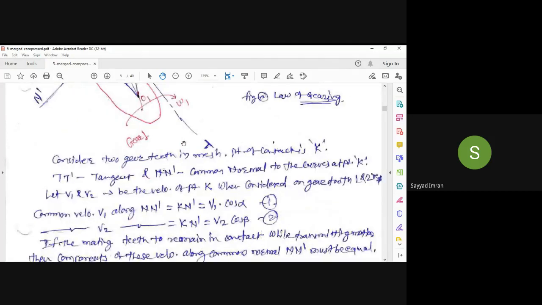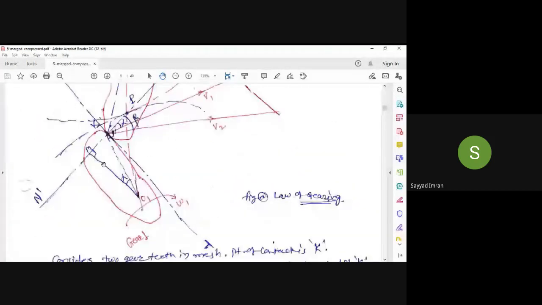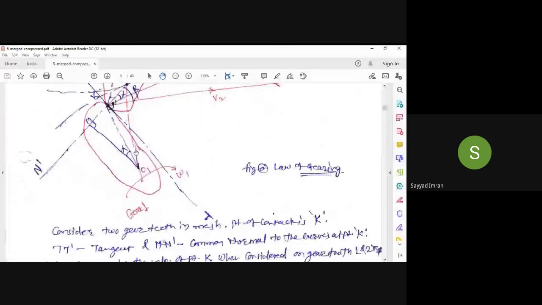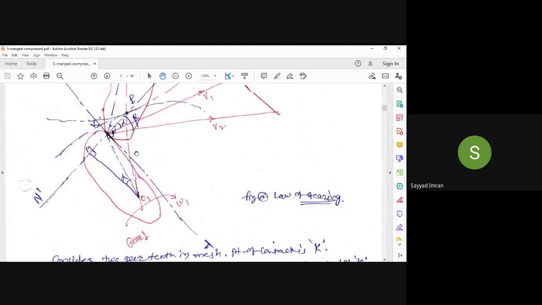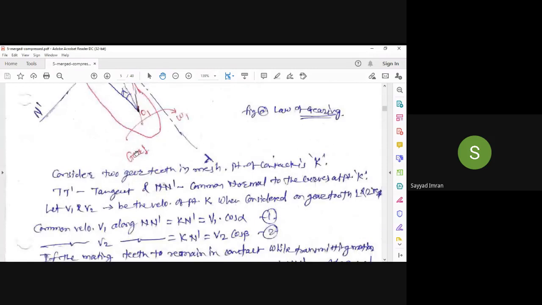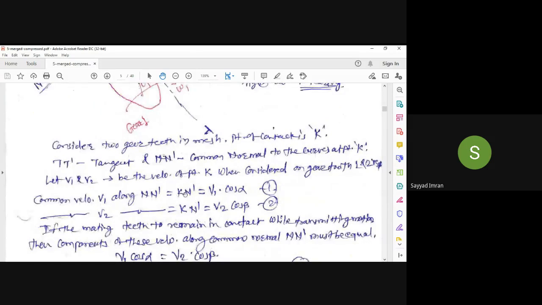Now the common velocity V1 along the normal NN dash is equal to Kn dash, and that is equal to V1 into cos alpha. V1 cos alpha, because the velocities are perpendicular to the particular point or particular link. So the common velocity V1 along NN dash, Kn dash, is equal to V1 cos alpha.